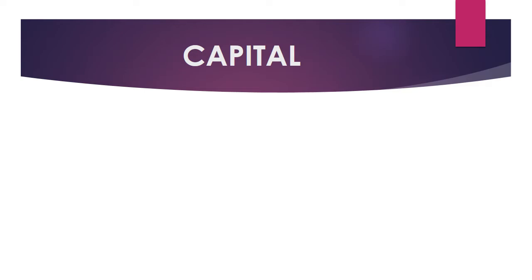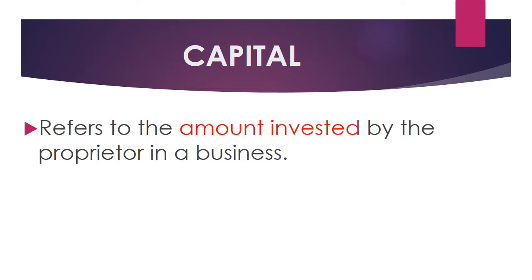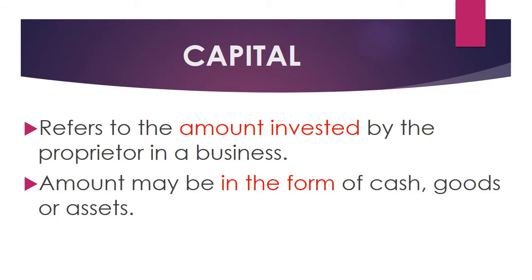Next, we are going to learn about capital. What is a capital? Capital refers to the amount invested by the proprietor in a business. So, who is a proprietor? Proprietor is the owner of the business, right? Okay, so capital refers to the amount invested by the owner. So, an amount may be in the form of cash, goods or assets. So for capital, there is no compulsion that it should be in cash. So it can be in the form of cash or goods or assets.